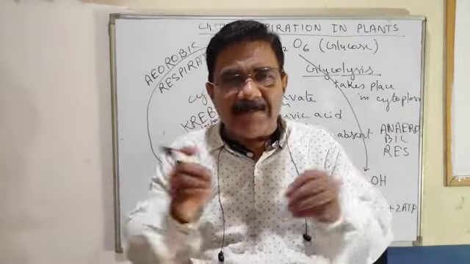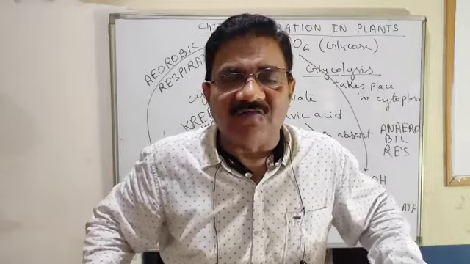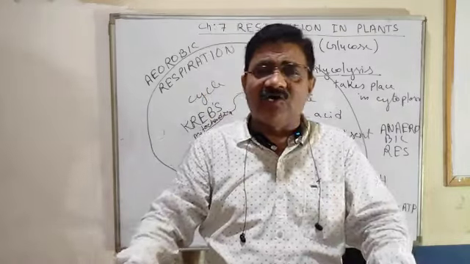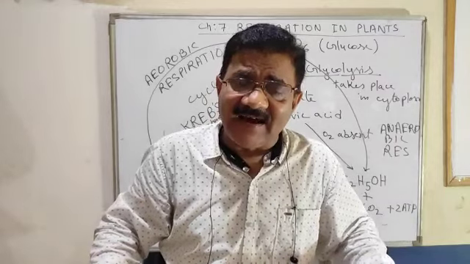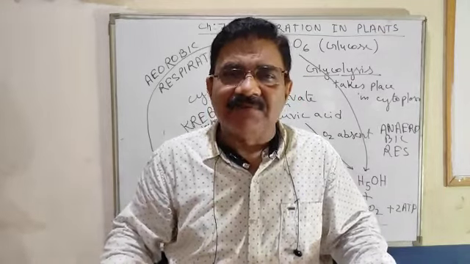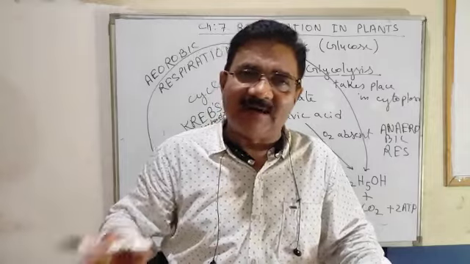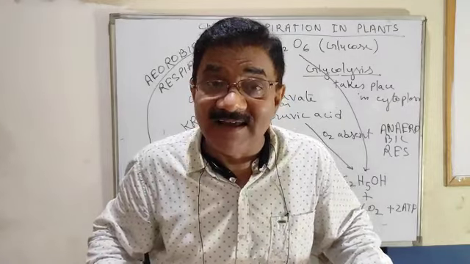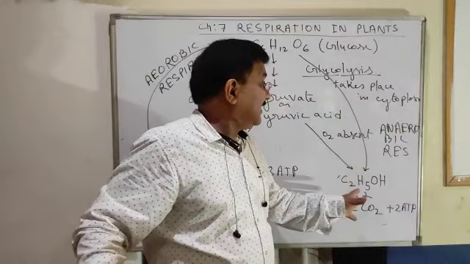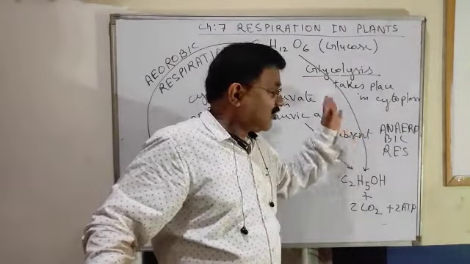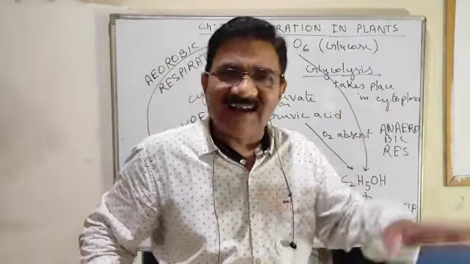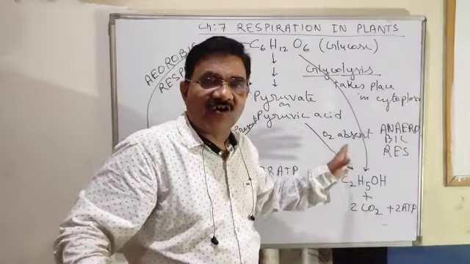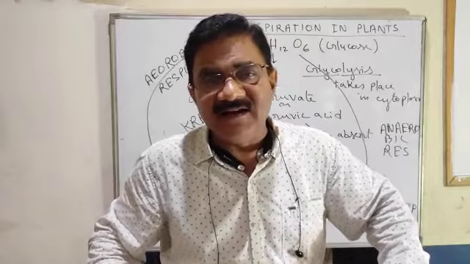If anything is burnt in an insufficient amount of oxygen, less energy will be released. So here it is incomplete oxidation of food, which means less energy will be released.